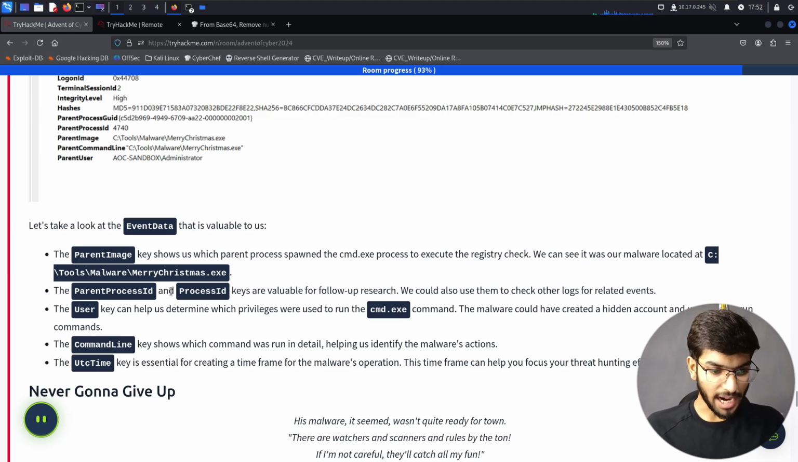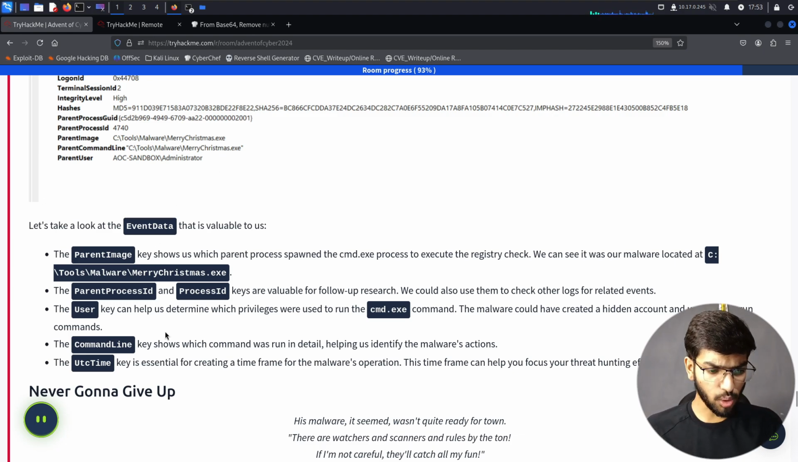The ParentProcessId and ProcessId keys are valuable for follow-up research. We could also use them to check other logs for related events. So the parent process ID is located here. The User key can help us determine which privileges were used to run the command. The malware could have created a hidden account used to run the commands. So you can see the user who ran the malware there.